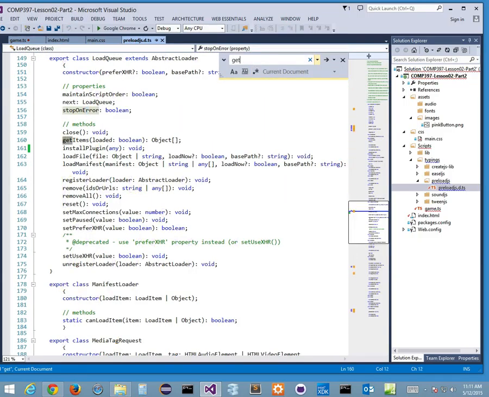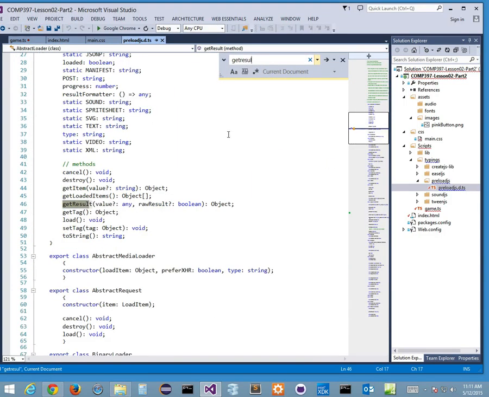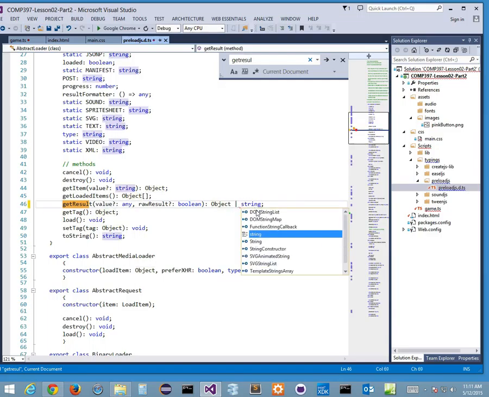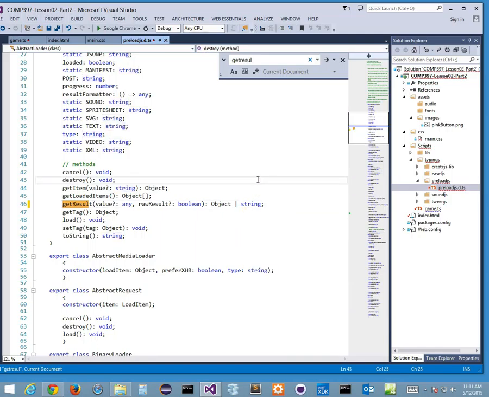Get results. There it is. And look what it's returning. It's returning a type object. Well, you know what? It can either be an object or, single pipe, type string. If it's an object or a string, it's good for me. I'm happy. That's what I'm telling this. And I'm changing line number 46 inside my preload js.d.ts file.